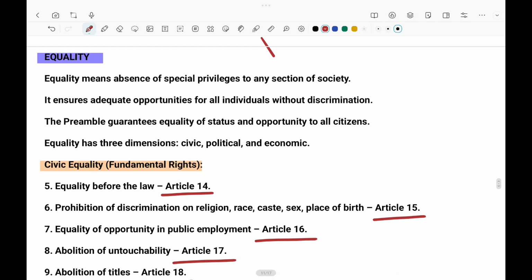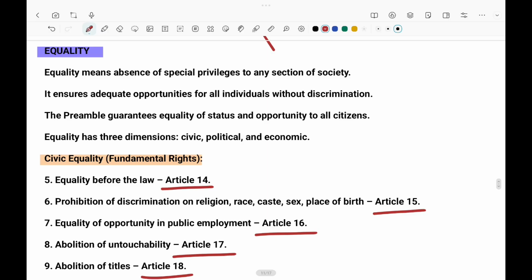And the next, the most important one, is equality. Equality means everybody should be equal and there should be no privileged persons, and it was divided into three dimensions. The very first is civic, political, and economic.